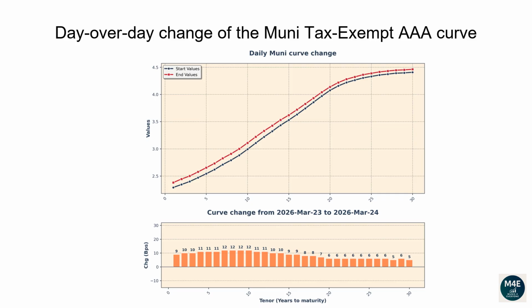The one-year tenor changed 9 basis points. The 2-year tenor changed 10 basis points. The 5-year tenor changed 11 basis points. The 10-year tenor changed 12 basis points. The 20-year tenor changed 6 basis points. The 30-year tenor changed 5 basis points.